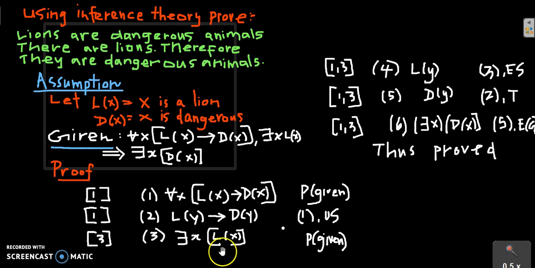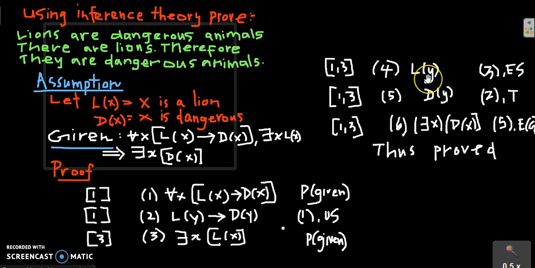So there is another rule. If this is an existential quantifier, we can specify some elements to this. That's called existential specification. This is for the existential quantifier. This is true. Take some element y, then that must be a lion. Am I correct? So that's L of y. If there exists some x, L of x, then definitely for some y there exists a lion. So for some y it is a lion.